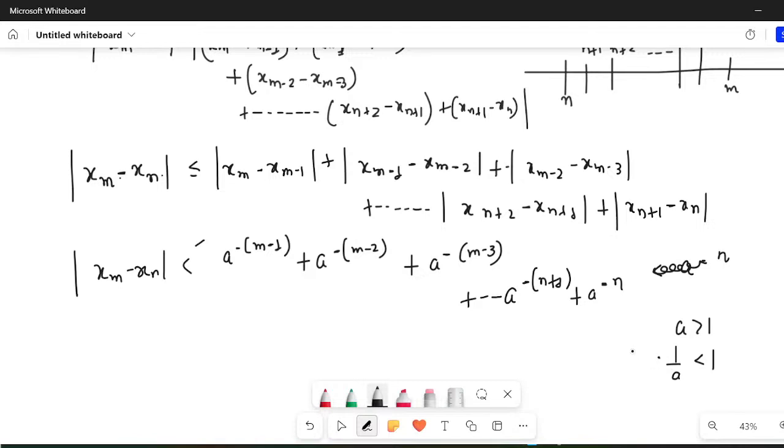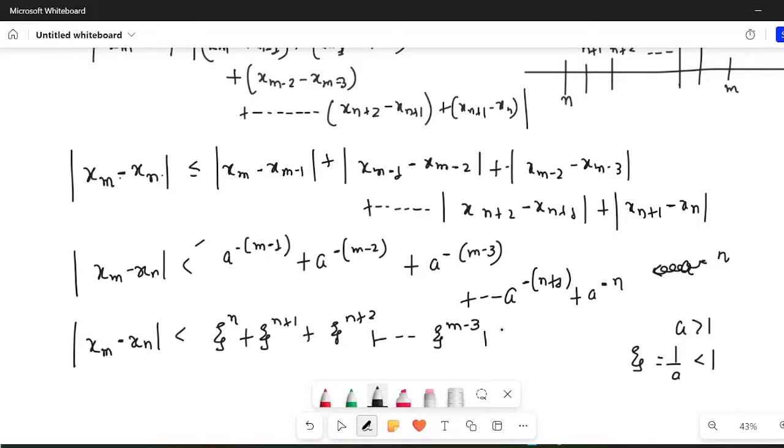Let us write this 1/a as zeta. So |x_m − x_n| can be written as less than zeta^n + zeta^(n+1) + zeta^(n+2) + ... + zeta^(m−3) + zeta^(m−2) + zeta^(m−1).